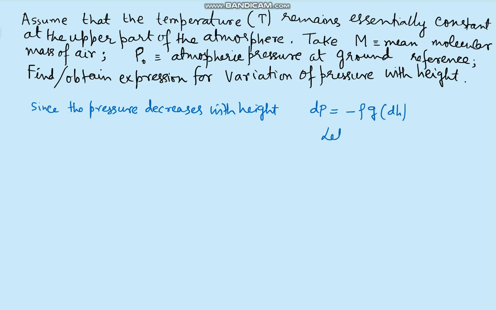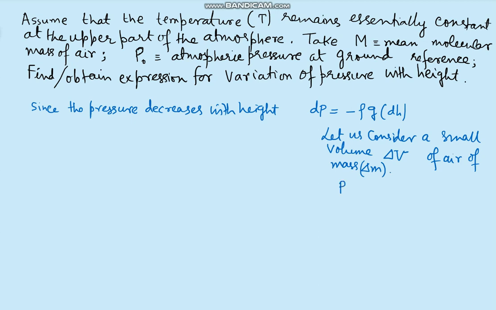So here I am writing: let us consider a small volume delta V of air of mass delta m. That is, we are considering a small sample at some location.